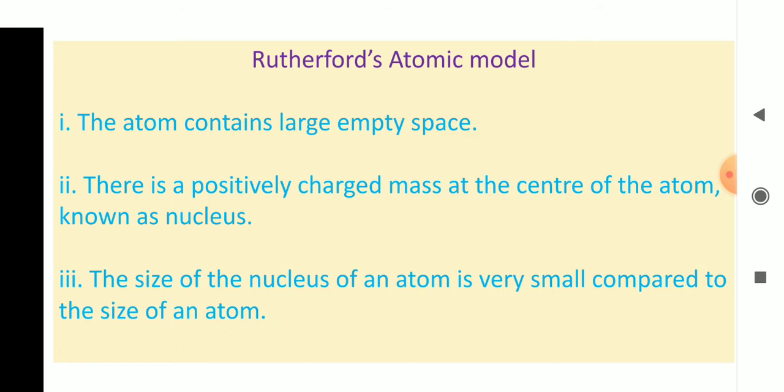Okay, in postulate number 3 he is comparing the size of the nucleus with the size of the atom, and he says that the size of the nucleus of an atom is very small compared to the size of an atom. When we compare the size of the nucleus with the size of the atom, the nucleus is very small in size. That is observation number 3. Okay, the remaining 2 observations I have placed in the next slide.